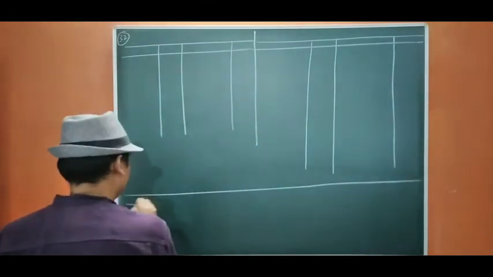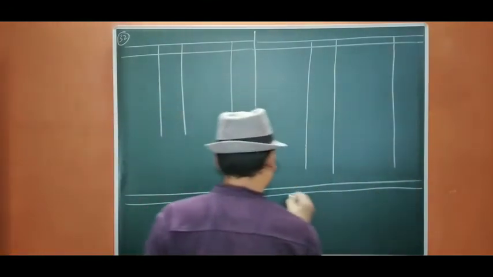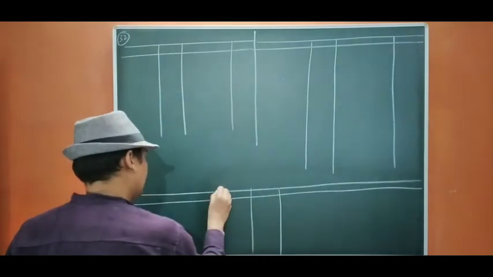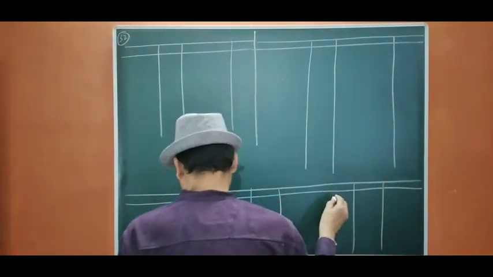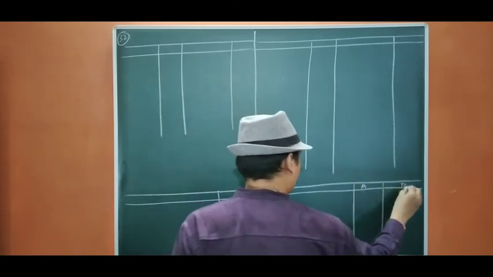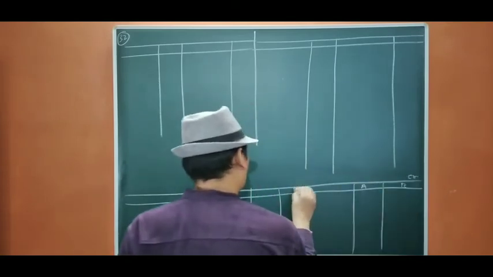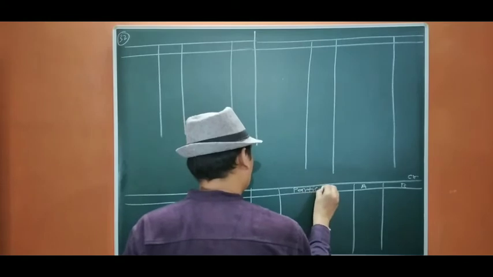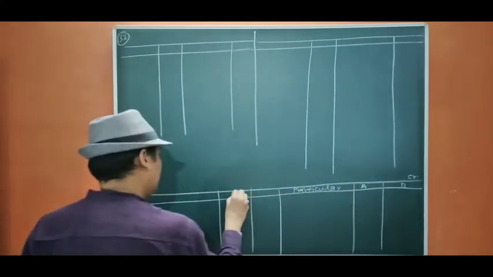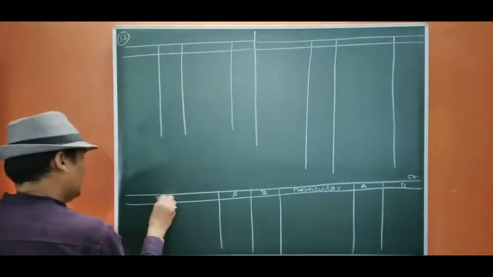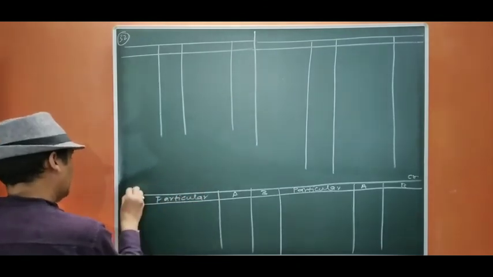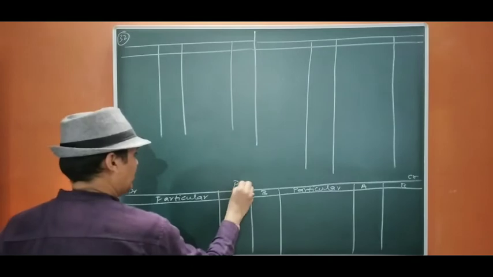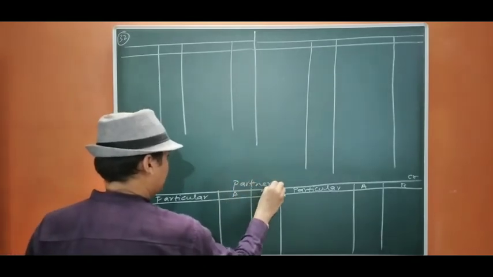Partners capital. So partners are A and B. Particulars, debit, partners capital account.